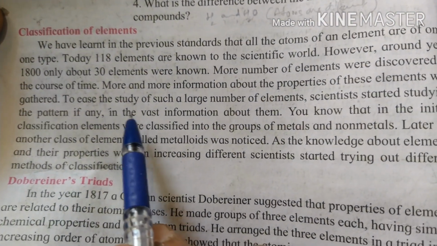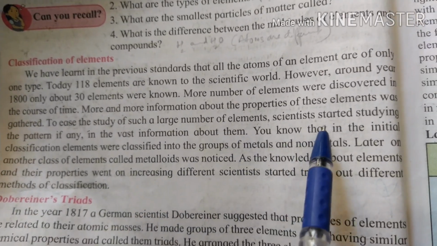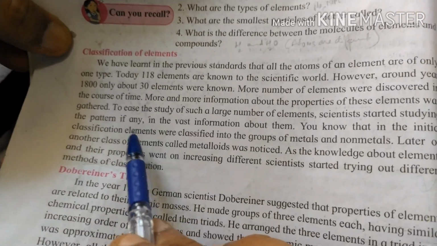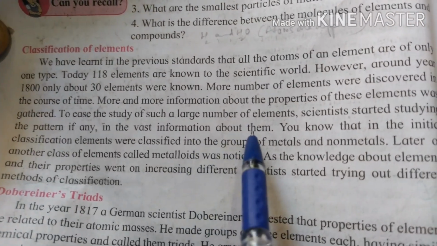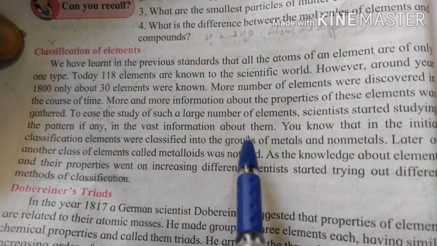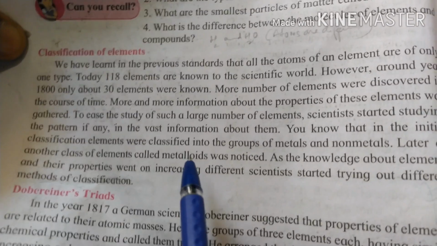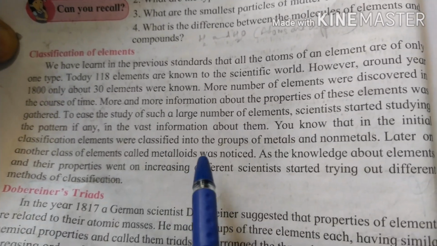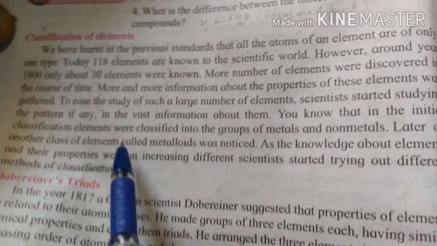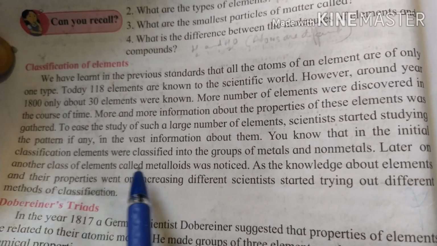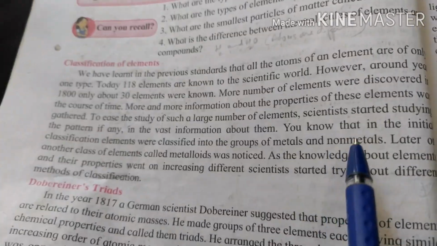To make the study of such a large number of elements easy, scientists started studying the pattern, if any, in the vast information about them. So they made some pattern or classification. In the initial classification, elements were classified into the groups of metals and non-metals.